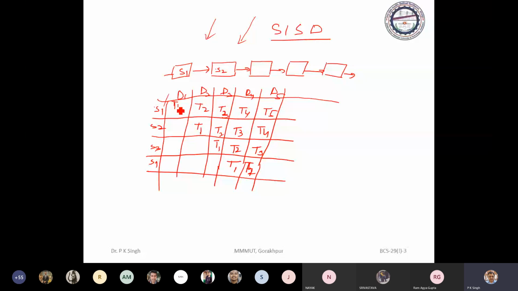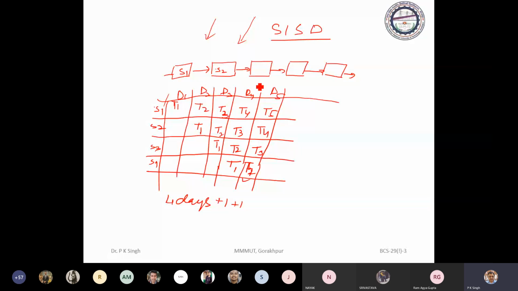So if you see, to produce the very first task, it will take 4 days. But to produce the second task, we need 1 more day, then the third task 1 day. Means on every day you will get some finished task. Okay. So in this way, parallelism is getting achieved.